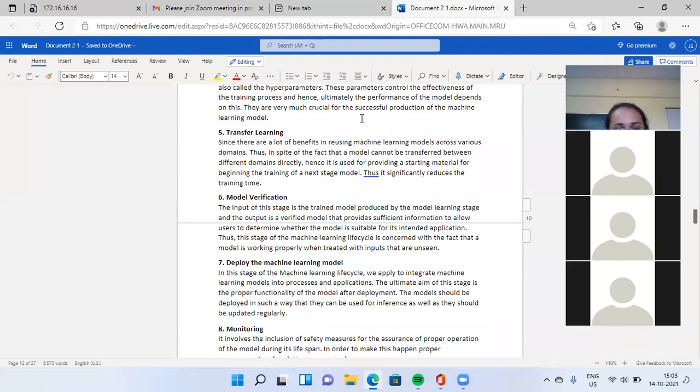What is the aim? Your model is properly functional, your functionality is correct, and all stages work properly. The model should be deployed in such a way that it can be used for inference and should be updated regularly.